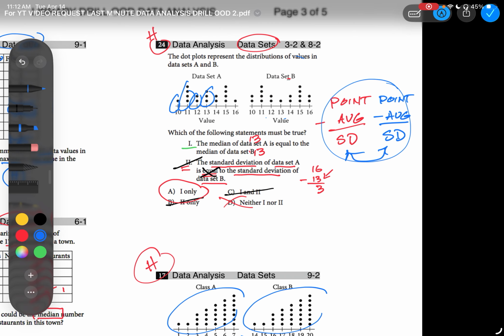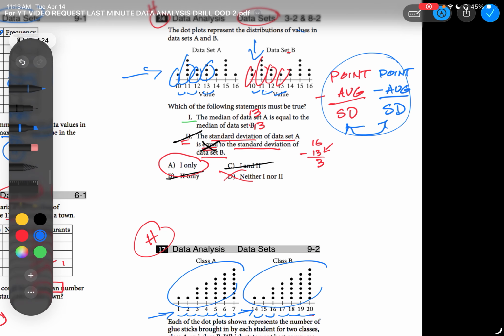1, 4, 2, 3. This guy is 2, 4, 2, 1. The distribution is different. Now notice each one. What is the value difference, right? 1, 1, 1. The other one is 1, 1, 1. But what happens? The distributions are different. So therefore, you cannot have them equal to each other.